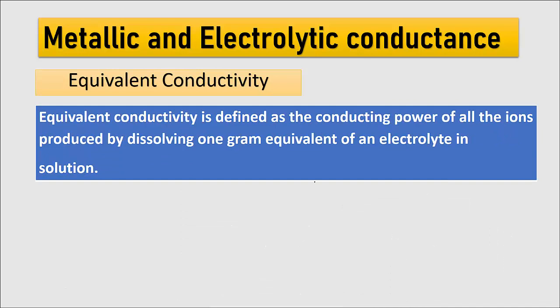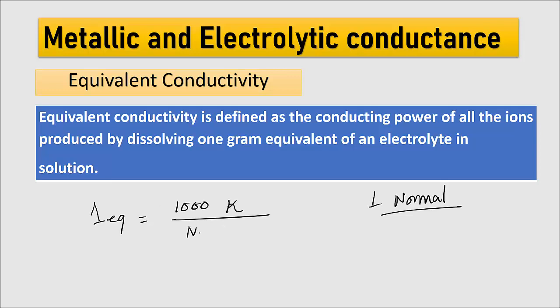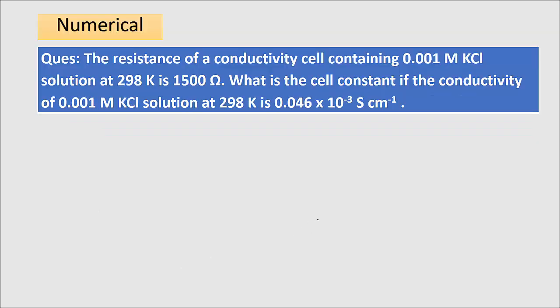Similarly, when the concentration of the conductivity cell is 1 normal, the conductivity is said to be the equivalent conductivity, that is lambda equal to 1000 kappa by normality. Now we will solve some numericals.